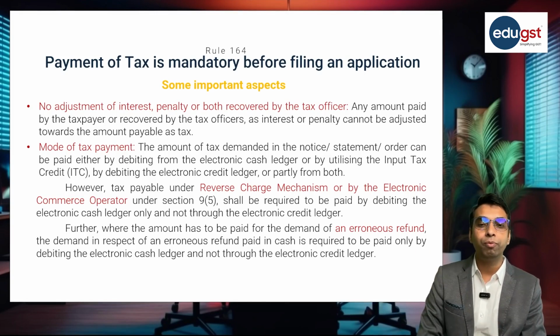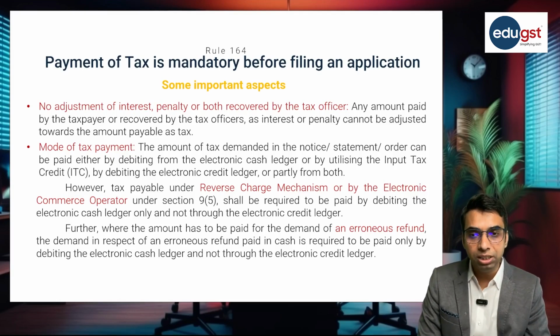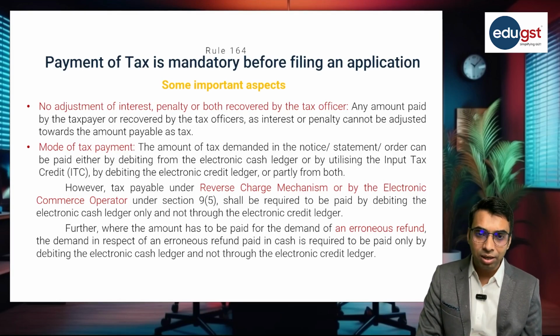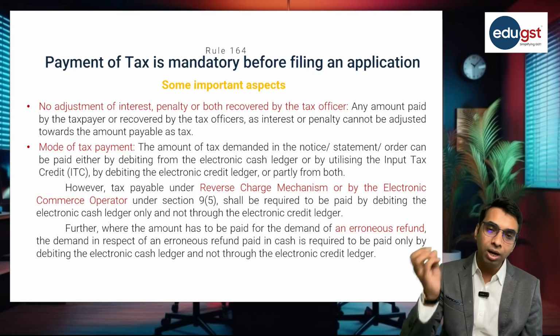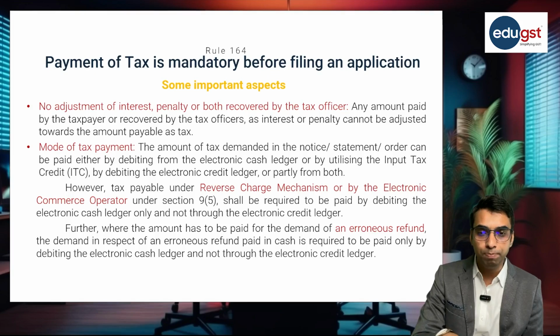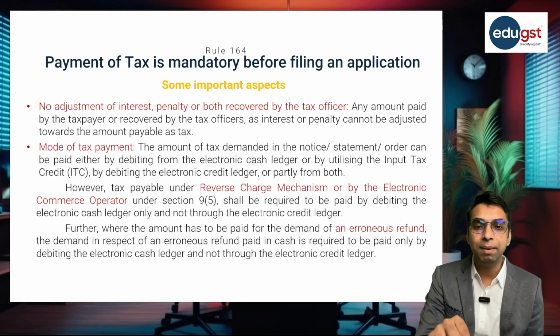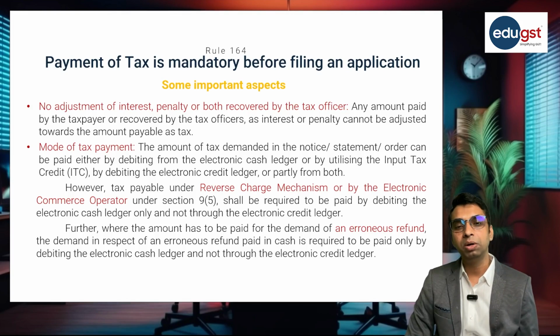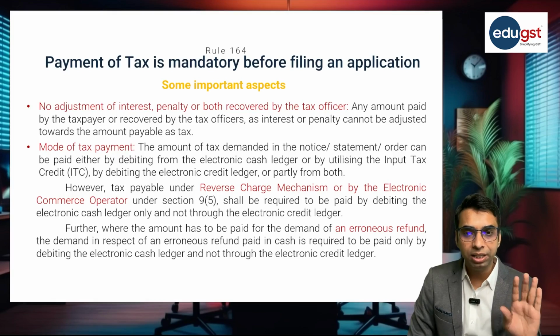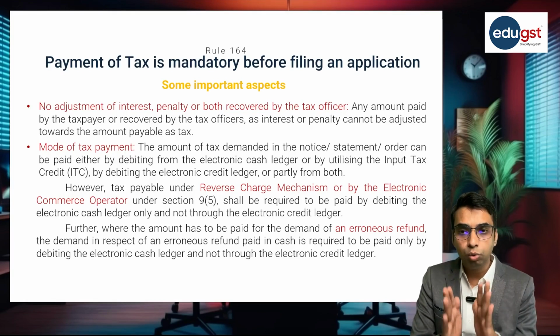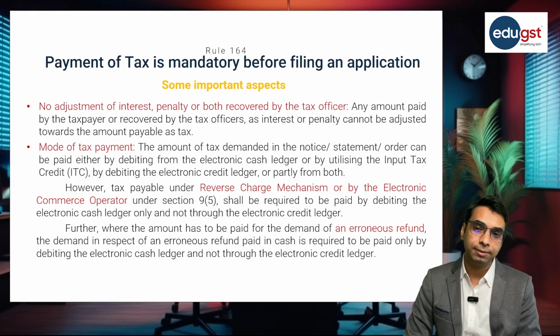And by virtue of that subsection, the taxpayer is also not eligible to adjust the interest and penalty amount, which is not otherwise payable according to this scheme, against the tax liability payable under section 128A. So any amount paid by the taxpayer or recovered by the tax officer as interest or penalty cannot be adjusted toward the amount payable as tax.